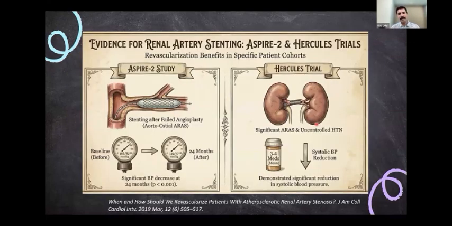And then around that period itself, we had the ASPIRE 2 study and the HERCULES trial. In the ASPIRE 2 study, they stented after failed angioplasty, the patients were monitored, and they found that the BP decrease was good and statistically significant. And in the HERCULES trial also, they did stenting in significant renal artery stenosis along with uncontrolled hypertension. So the patient group was a high risk group, with uncontrolled hypertension and significant renal artery stenosis. The trial here also showed significant BP reduction of almost around 20 millimeters. Mean BP was around 164 or so, and it came down to around 140. So there was a 20 millimeter difference in the intervention group in the HERCULES trial.